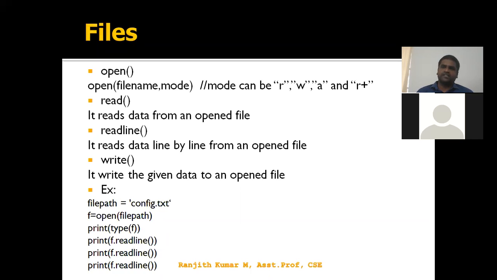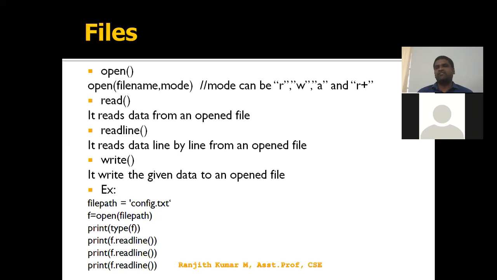Whenever you want to read the data from the file, we should open it first. Whenever we want to write the data on a file, we should open it first. So ultimately, for any operation on a file, the primary and important step is we should open the file. Without opening a file, we cannot do any operations on it. So the first and foremost step is we have to open a file. To open a file, we use the open function.